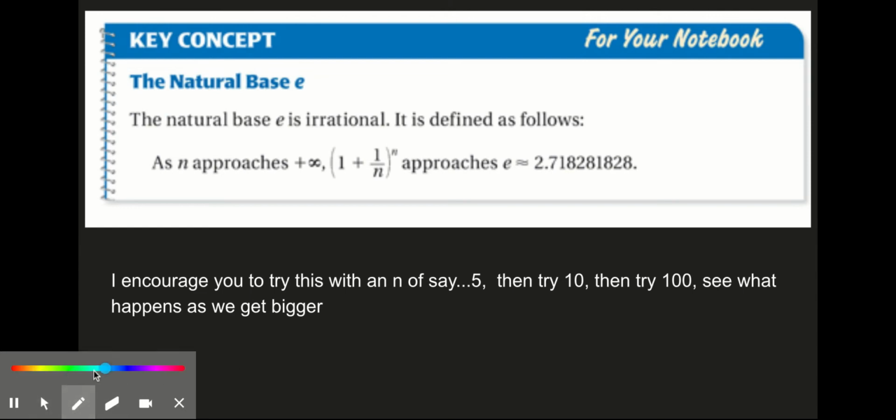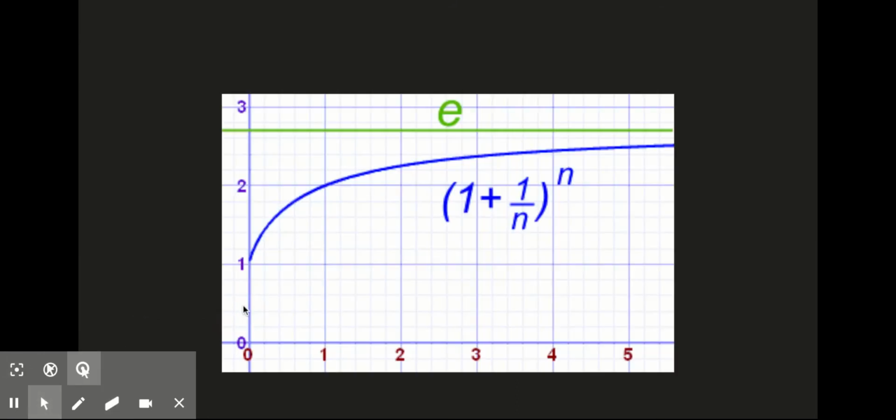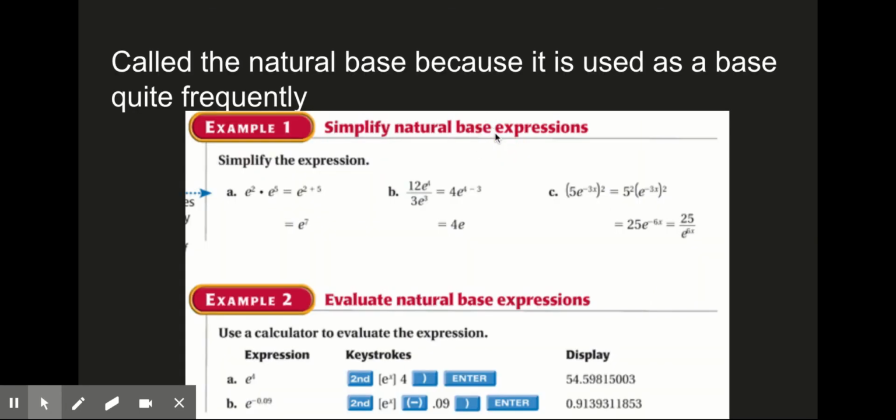Because it's representative of this, this is what we talked about, right? What if I told you that you're going to take the growth rate and divide it by an infinitely large number, but then have it occur an infinitely large amount of times? So it allows us. And here you can see, right? This is the idea I was going for. As you turn this into bigger and bigger numbers, you'll get closer and closer to actually being e, right? We're going to use it in its own equation for continuous compounded growth. So we're going to have an equation that's almost separate from our compounding equation.